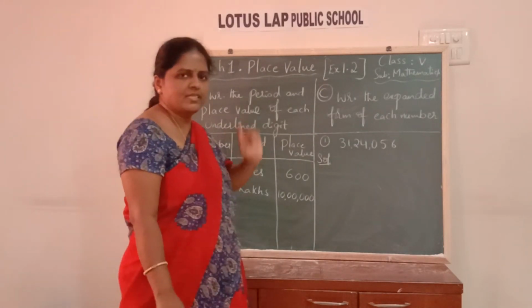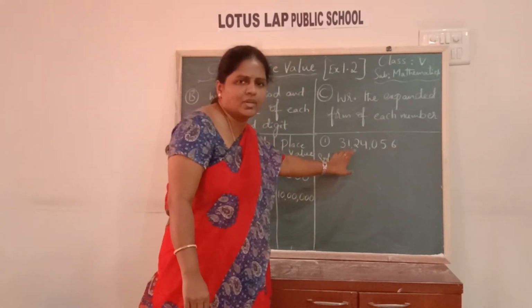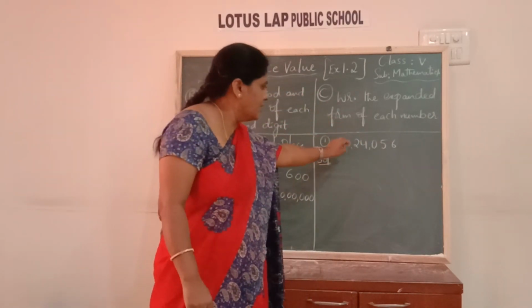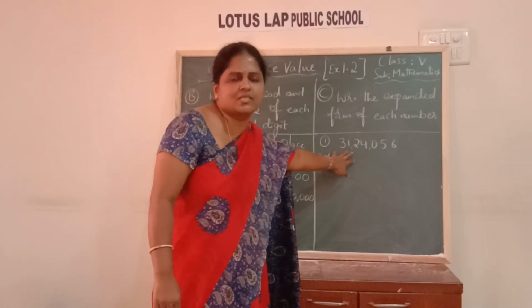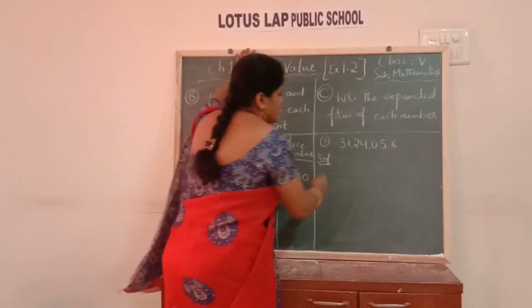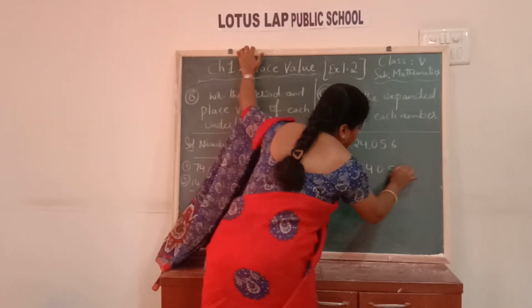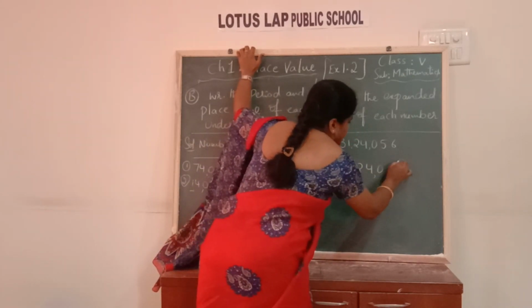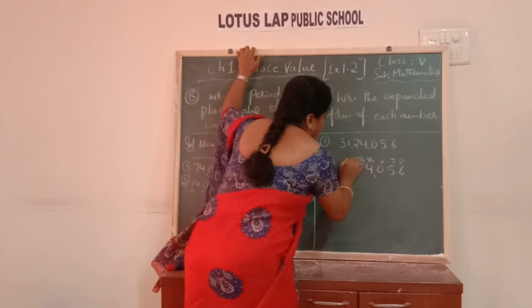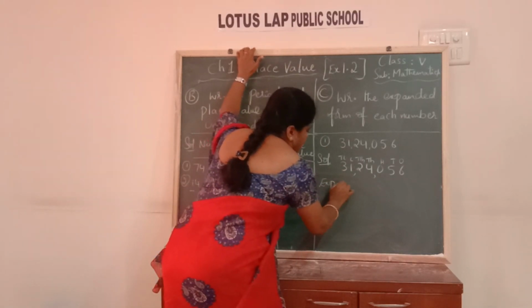Now let us see the third bit, which is expanded form of the given number. Just now I have told you what expanded form is. It is nothing but the sum of the place values of all the digits present in the number. So let us write what are the place values of each digit. Here let me write the number again. So ones, tens, hundred, thousand, 10,000, lakh and then 10 lakh. So what is the expanded form?